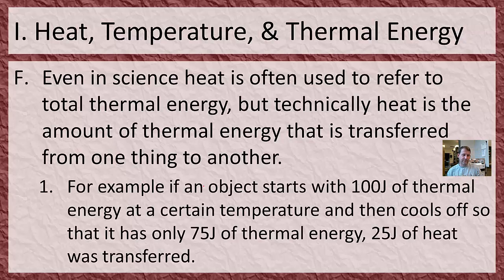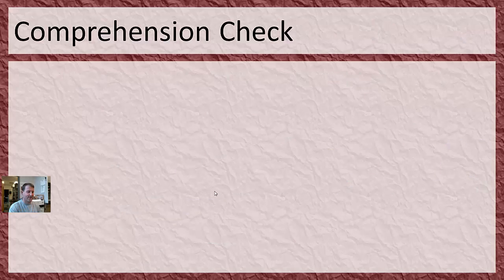Quick example here. If we have an object that starts with 100 joules of thermal energy, that is not its heat. Then it cools off to 75 joules of energy. Again, this number is not the heat. The heat is how much it lost. So heat is always a transfer of energy. If you want to know how much thermal energy you have, we use the term thermal energy instead of heat. Although, like I said, heat is oftentimes used that way, but it's not really terrible. If you make that mistake, I wouldn't stay up late at night trying to fix it. All right.